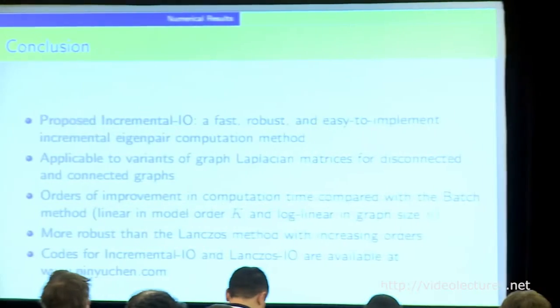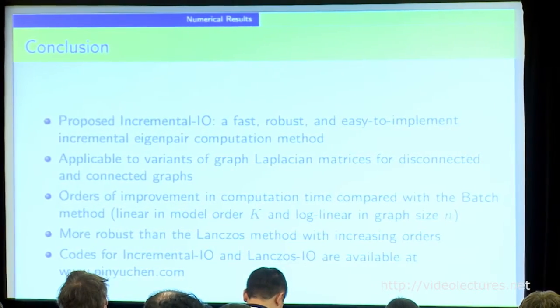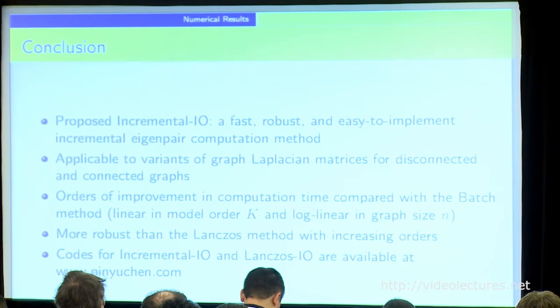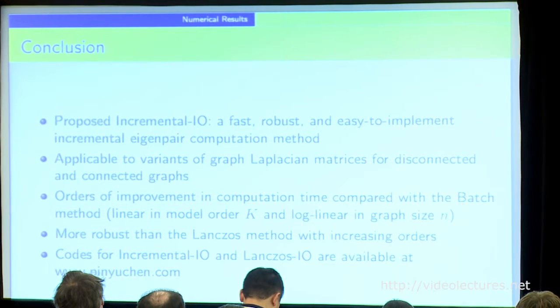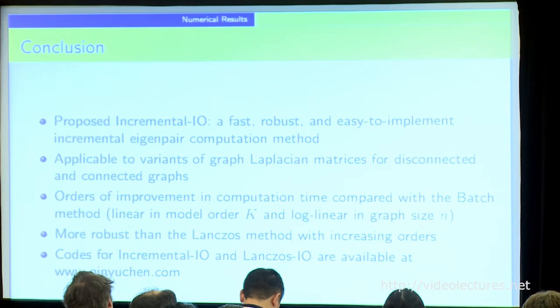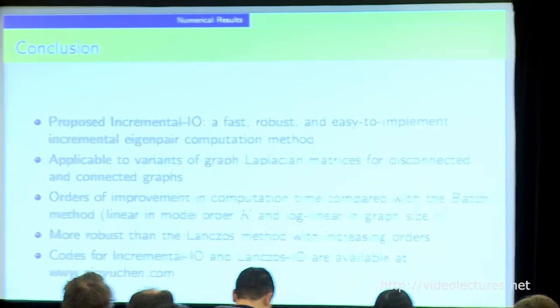So our conclusion is that we propose the incremental eigenpair computation method that is fast because of power iteration. It's robust in terms of real-world data, and it's easy to implement because it's a methodology that does not compromise to any performance loss. And it can be applied to different kinds of graph Laplacian matrices for disconnected and connected graphs. We can show a nice significant improvement in terms of computation time.